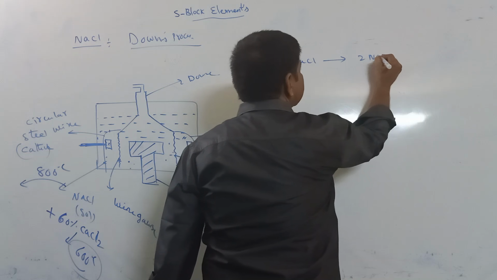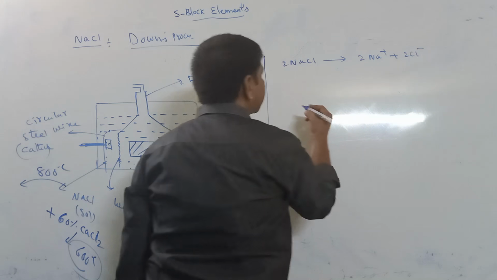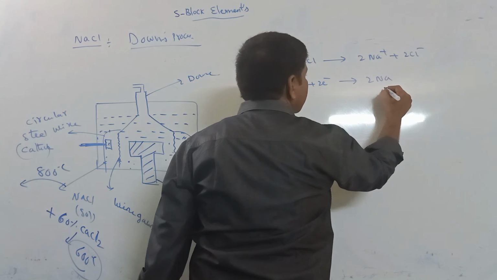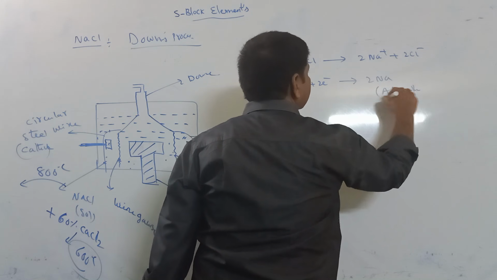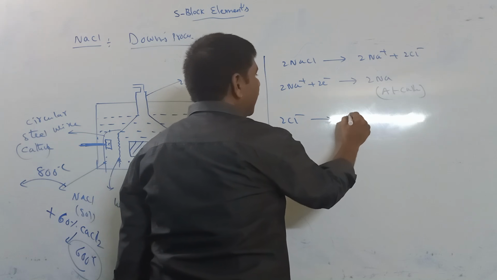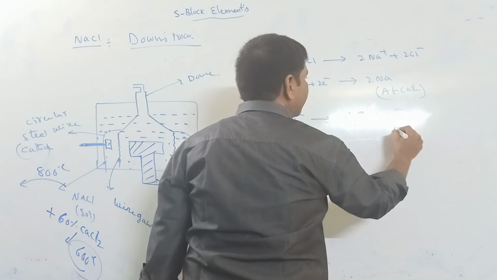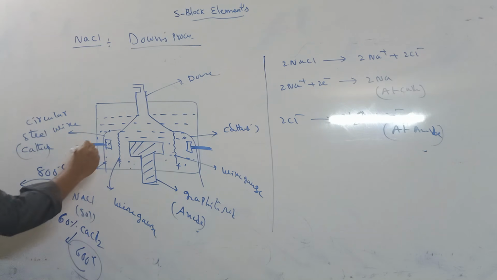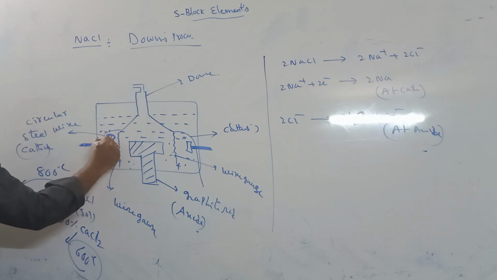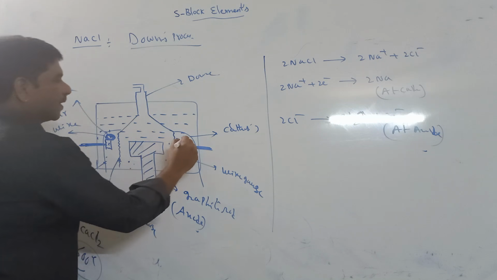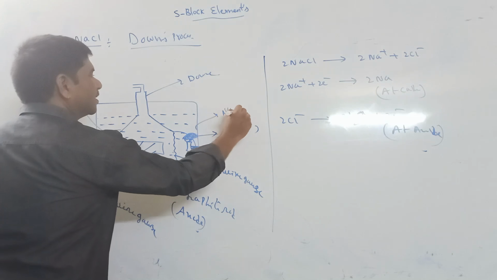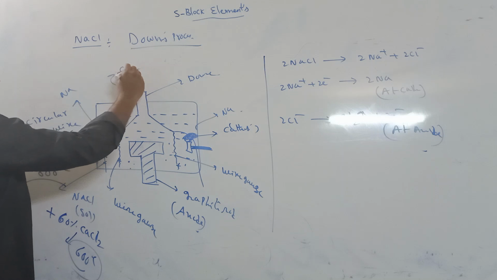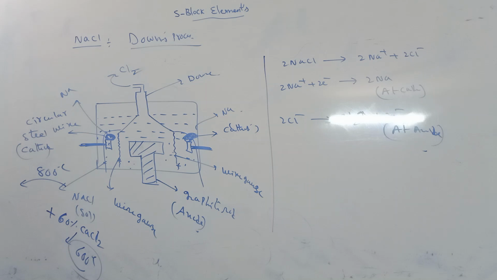NaCl is converted into Na plus and Cl minus. Na plus gains an electron and forms sodium metal at cathode. 2 Cl minus lose electrons and form chlorine gas at anode. Means sodium is deposited at the cathode, the steel wire side. At the anode, the graphite rod, chlorine gas is evolved. This is the Downs process.